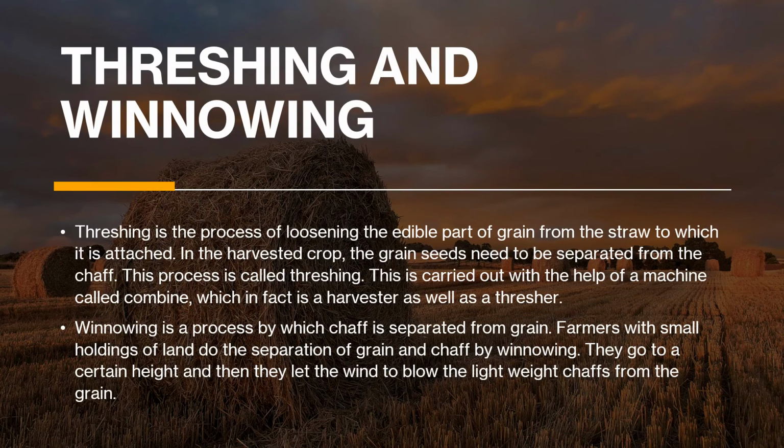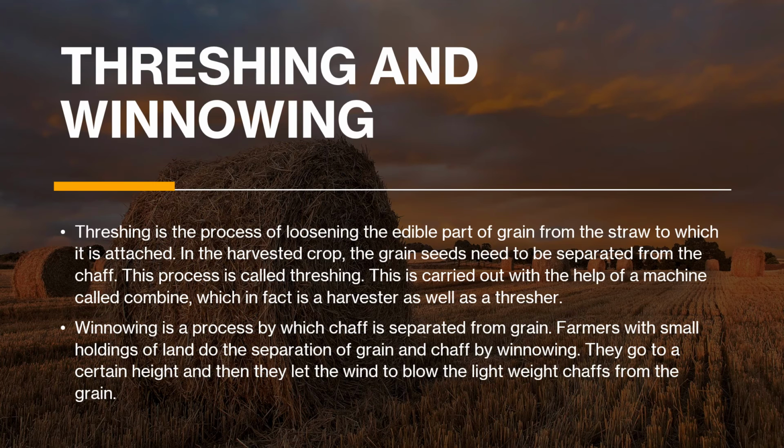Now, threshing and winnowing. This is an important part. Once you have cut all the crops, how should you remove the grains from the stem, or what is called the shaft? So threshing is the process of loosening the edible part of the grain from this. One more point, sorry: threshing and winnowing is in grade 6. So of course you would know this, and this is something that you have been learning, if you learned the chapter Separation of Substances, which was there in grade 6. So threshing and winnowing is part of that chapter.